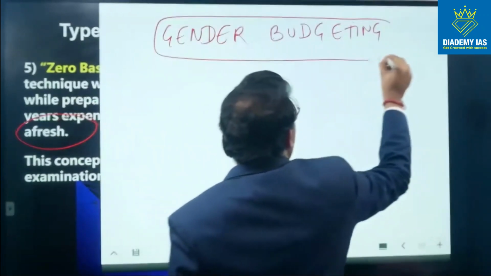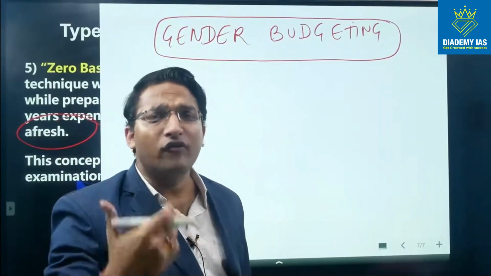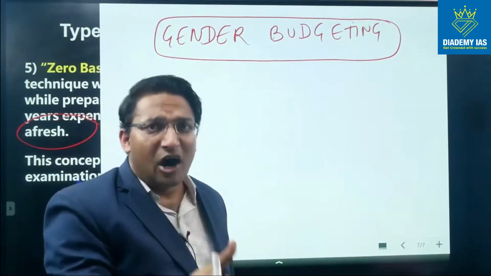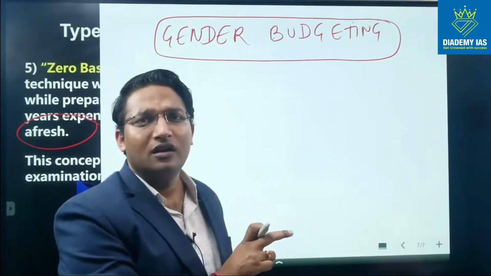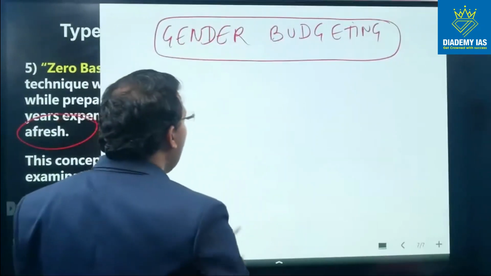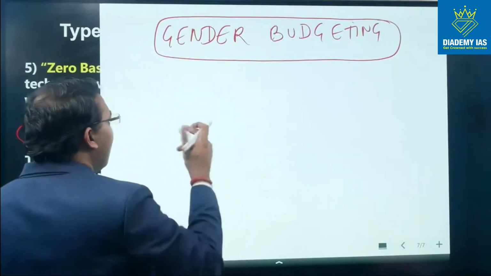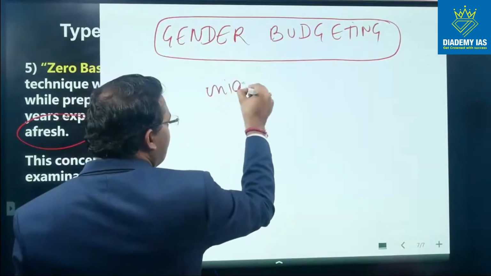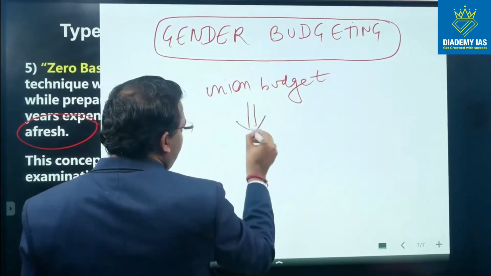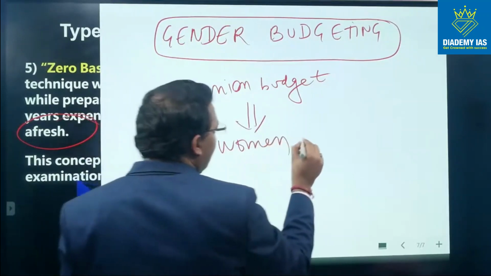So gender budgeting, what is gender budgeting? Nowadays the government is focusing a lot of attention on women empowerment, and financial empowerment is very, very crucial if we really want to empower the women socially and emotionally. So to provide welfare to the women, out of the union budget, a certain amount is kept specifically for women welfare,